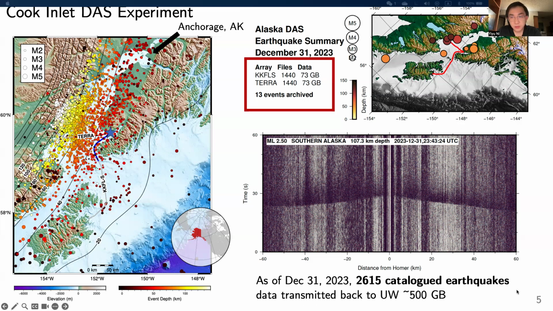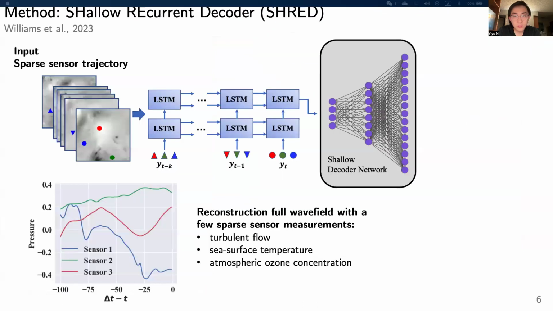This forms the original motivation of the study: to explore if we can compress such a huge amount of data for streaming using machine learning methods. Here, we use a machine learning model called shallow recurrent decoder, or SHRED. The input of the model is a time series or trajectories from several sparse sensors.